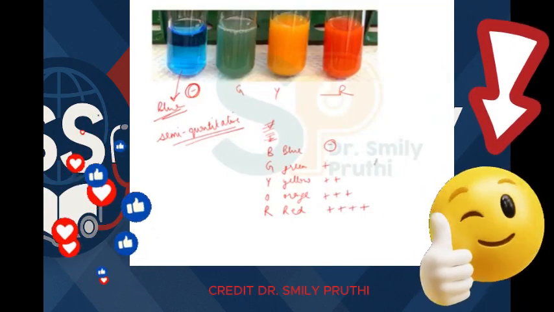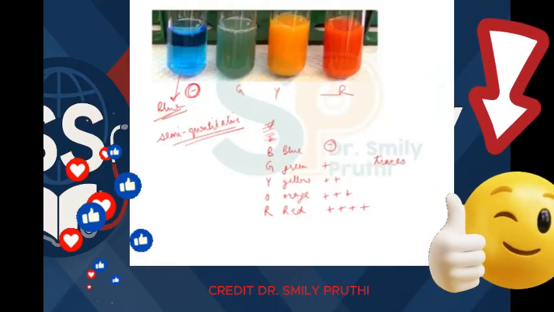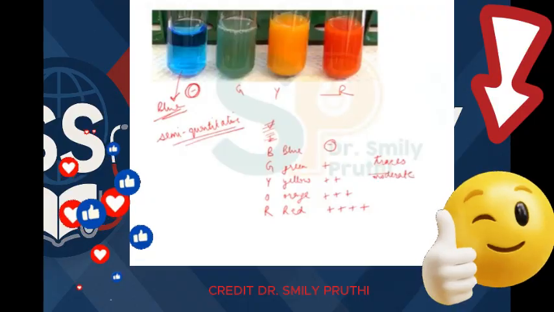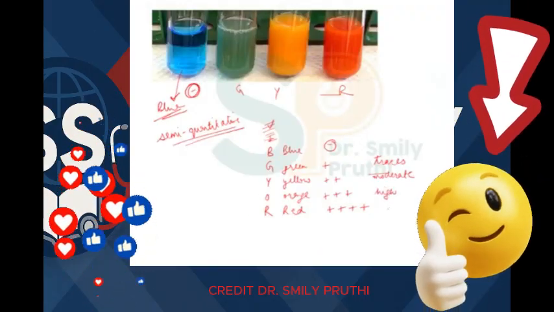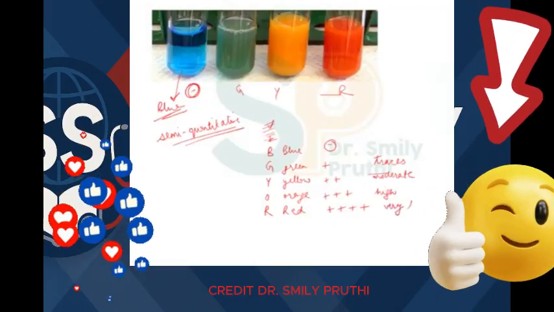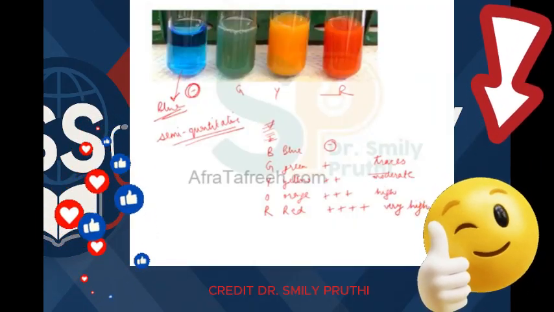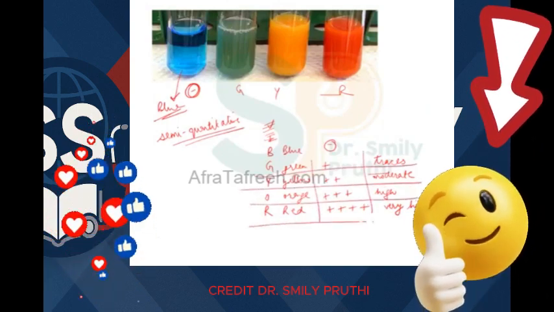So, green means traces of sugar are present in the solution. Yellow means moderate amount of sugar is present. Orange means high amount of sugar is present, and red precipitate means very high amount of sugar is present. It gives an approximate idea of the quantity.